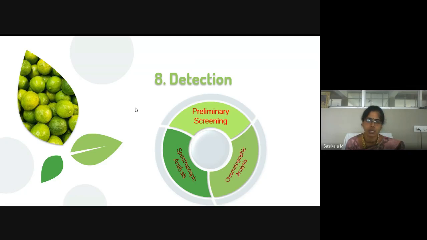Likewise, the molecules from the mixture can be isolated and characterized through these techniques. Even chromatography and spectroscopy can be combined and analyzed for the molecules, since the isolated compound will be of very small amount. Even in milligram to microgram amounts only we could derive after isolation, after analytical isolation. In that case, we cannot go through each and every detection technique individually with a small quantity of sample.